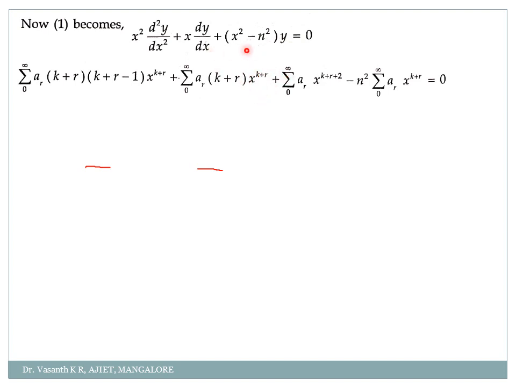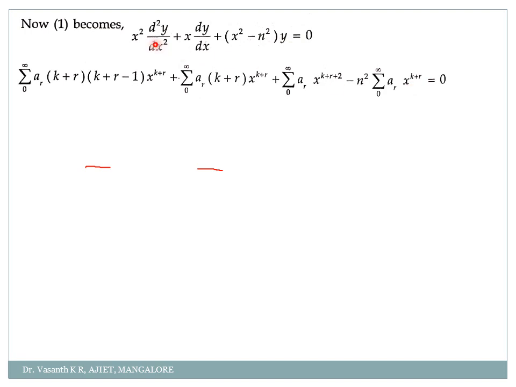Now third term, what did I do here? What is y? y is ar into x to the power k plus r, correct? So you multiply this x square to y. I will get summation r equal to 0 to infinity ar into x to the power k plus r, and again plus 2 is there, so k plus r plus 2. Clear? Now I will multiply this y to n square. This n square is a constant, so minus n square into, what is y? Summation r equal to 0 to infinity ar into x to the power k plus r, which is equated to 0. Are you clear with this point, my dear student?